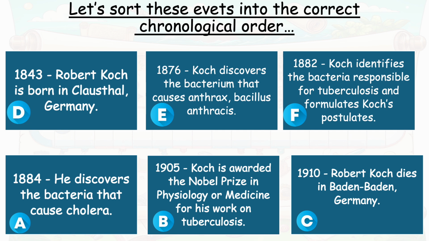1882, Koch identifies the bacteria responsible for tuberculosis and formulates Koch's postulates. 1884, he discovers the bacteria that causes cholera. 1905, Koch is awarded the Nobel Prize in Physiology or Medicine for his work on tuberculosis. In 1910, Robert Koch dies in Baden-Baden, Germany.